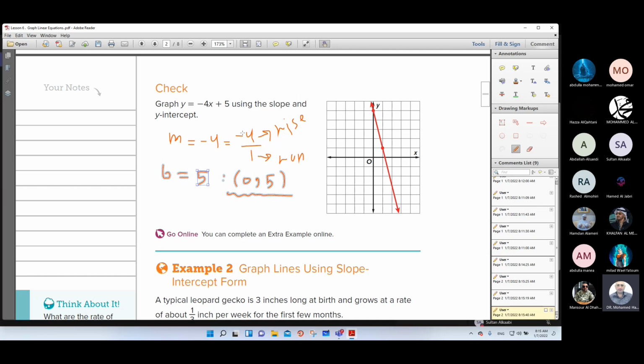The rise is negative, which means go down 4 units: 1, 2, 3, 4. This is the rise. Then 1 is the run. Go 1 unit to the right. You will get this point. Then connect the 2 points and you will get the line.